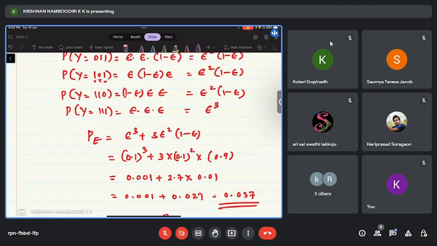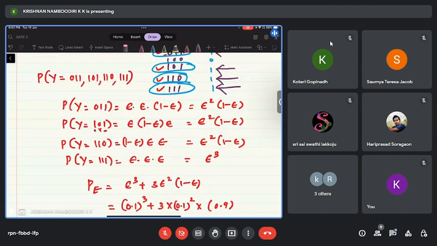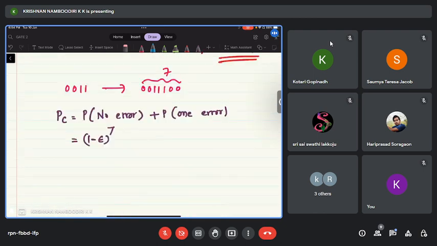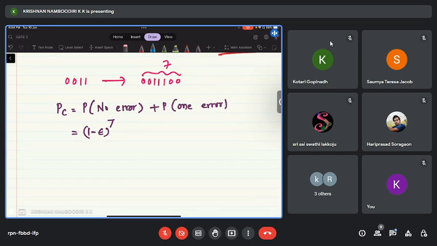So here you can see 1-bit error can happen in one way, 2 ways, 3 ways. Correct? Now the code word is of length 7. That means the error can happen for this bit, which has a probability epsilon, and all the remaining 6 bits are correctly received, (1 minus epsilon) power 6.